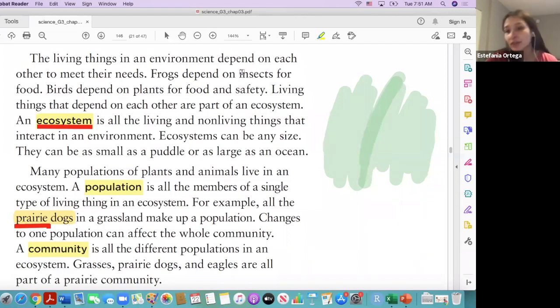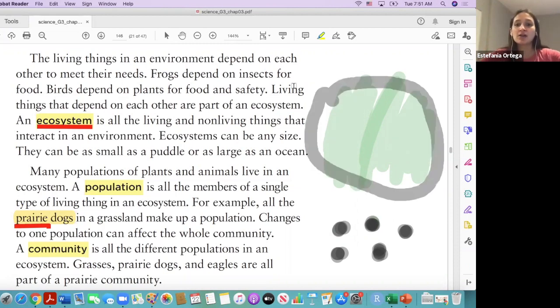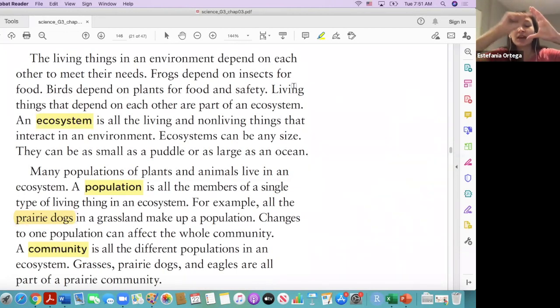Insects need other different insects to eat, right? A frog might live in a little plant. Maybe a little plant is a frog's home. So that plant, those frogs, and those insects, they all create an ecosystem. So think of it as a life cycle, but instead of life, it's just like a circle, and everything that you need to survive is inside of it.